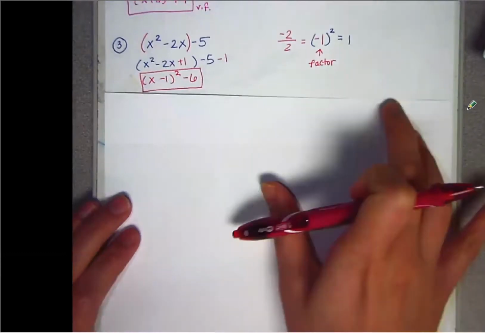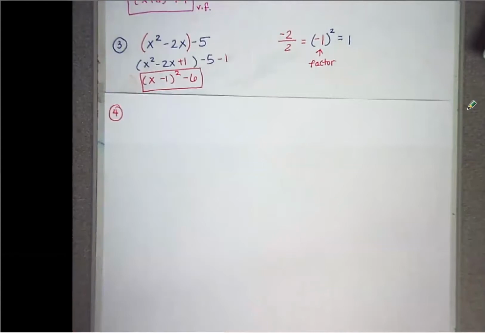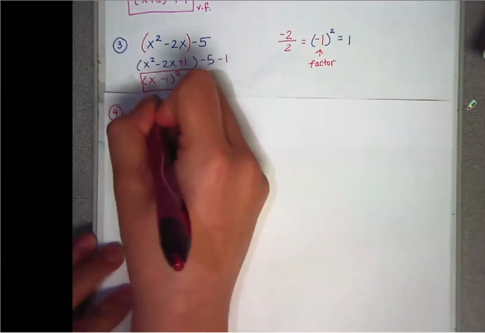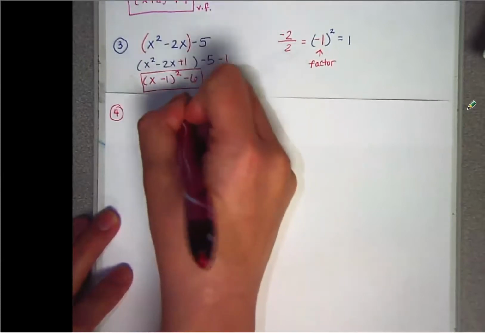With the next ones, you're going to see us reducing at the beginning. And it's pretty much the same thing. There's just one difference at the end. So for number 4, we're going to start off with 2x squared plus 36x.